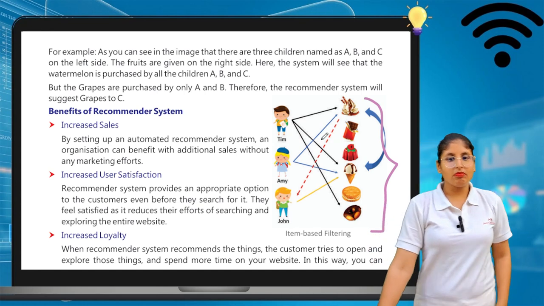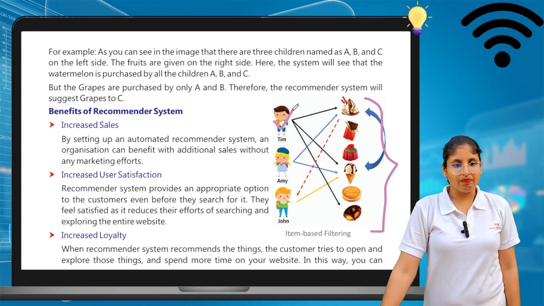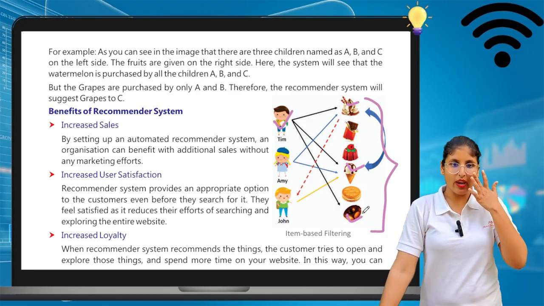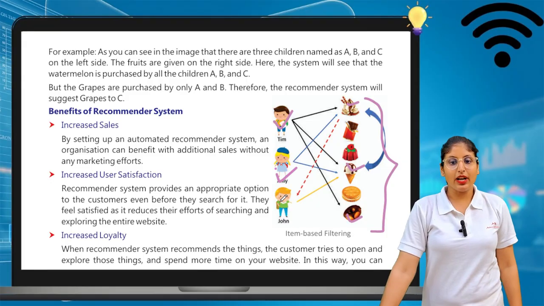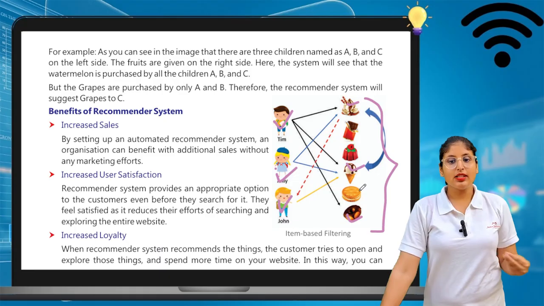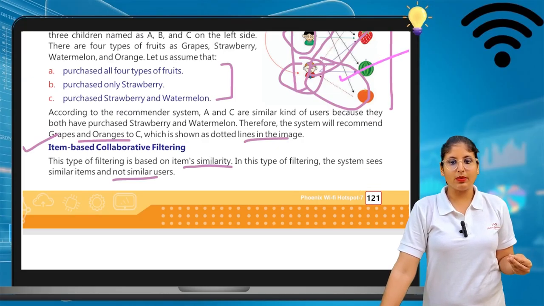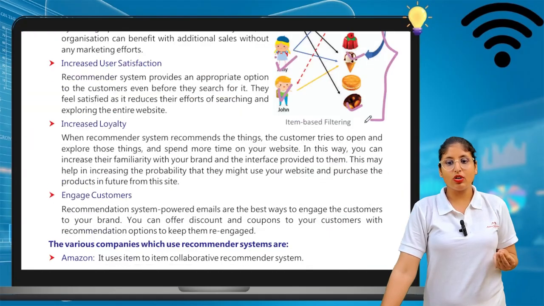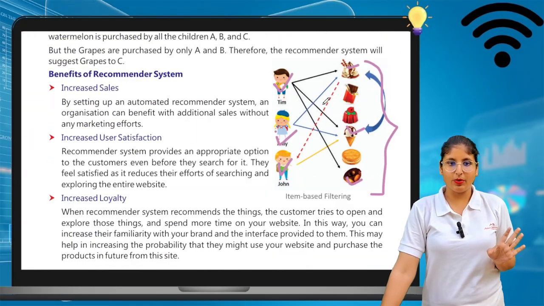Okay, so user A purchased this shake and this ice cream and this donut also. Okay, then they give recommendation to B and C to purchase these things. Okay, so this is how this system works on this principle. Here we can say the user base, it is based on the user, it is based on the item. That's the difference between them.